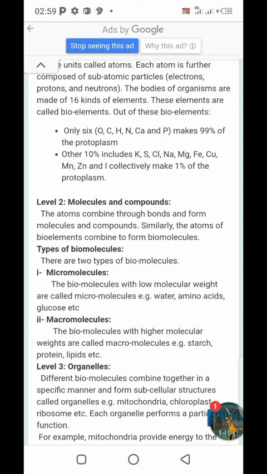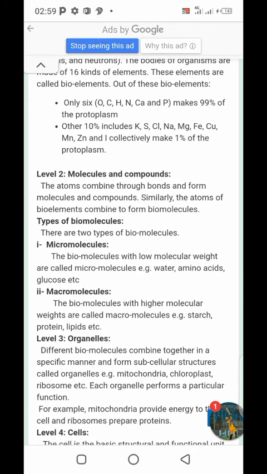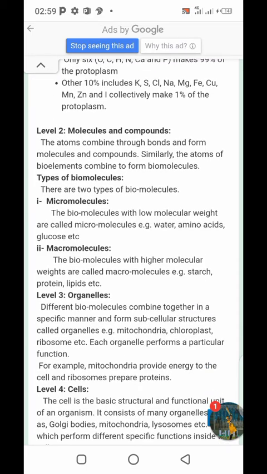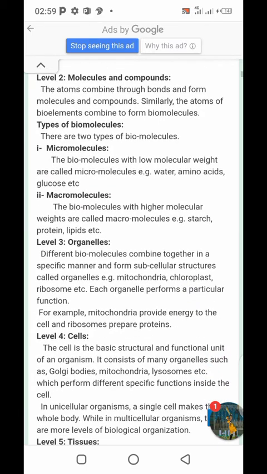Types of biomolecules. There are two types of biomolecules. Micromolecules: the biomolecules with low molecular weight are called micromolecules. Example: water, amino acid, glucose, etc. Macromolecules: the biomolecules with higher molecular weights are called macromolecules. Example: starch, protein, lipid, etc.